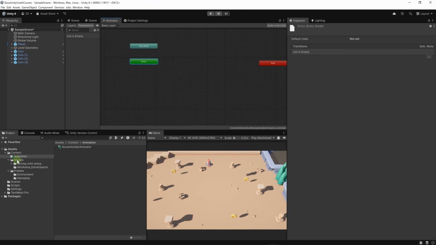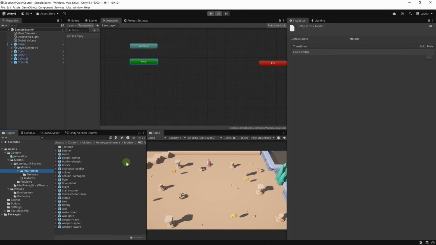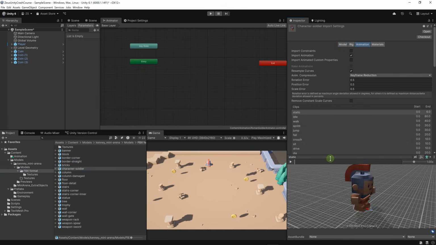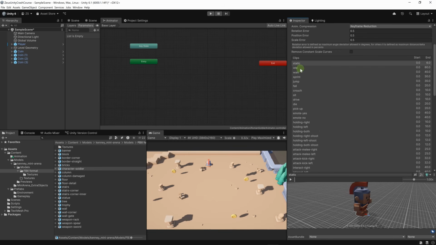Let's go to the models folder and to the Kenny mini arena. Inside of the character model, Kenny has provided us with some animations. Let's go to character soldier, and if we go to animation, here we have a lot of animations. We have an idle animation.